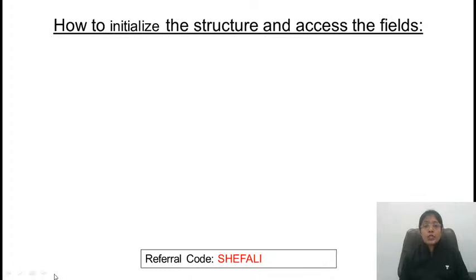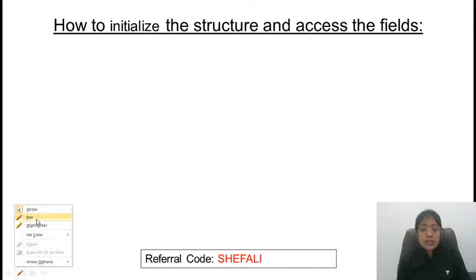Next is how to initialize the structure and access the fields. We have already initialized a structure; we had considered one example.